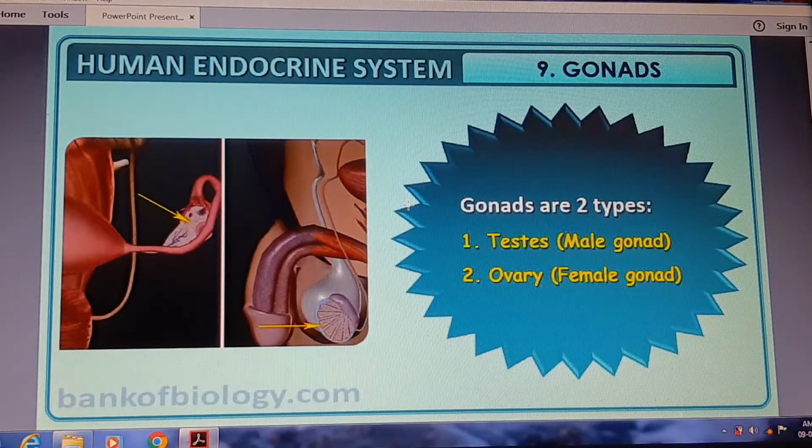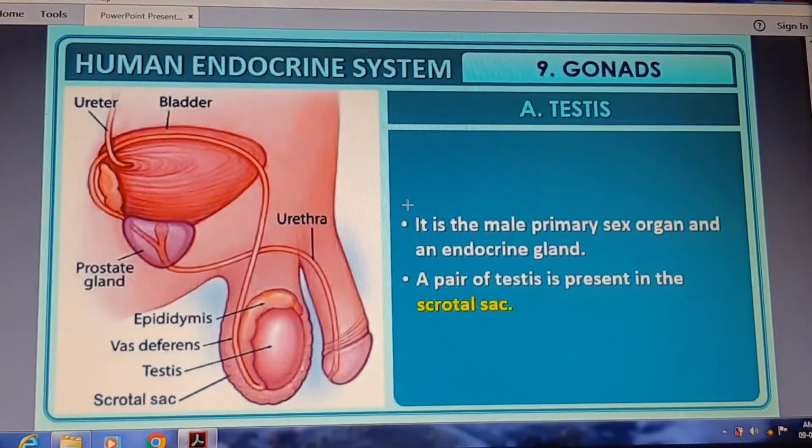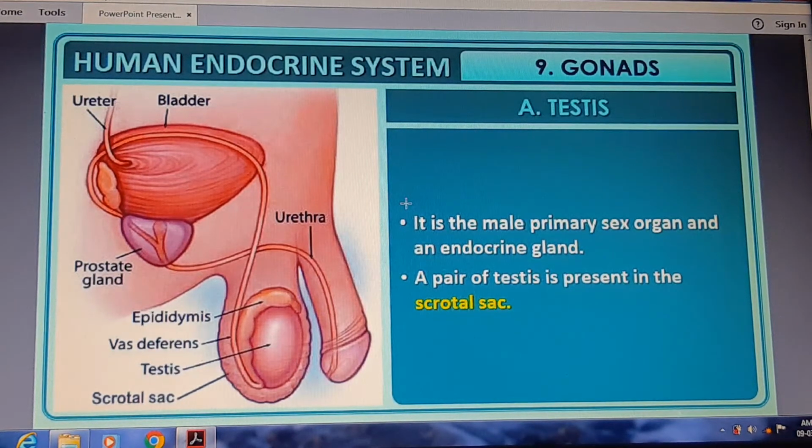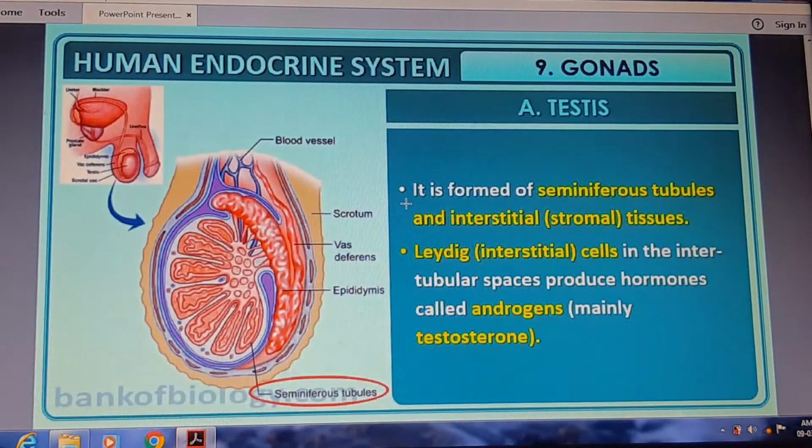The next glands are the gonads. Testes and ovaries are the gonads: testes in the male and ovaries in the female. What you are observing in the slide: the testis is the male primary sex organ and also an endocrine gland. A pair of testes is present in a scrotal sac. The testis is formed of seminiferous tubules and interstitial stroma tissue.